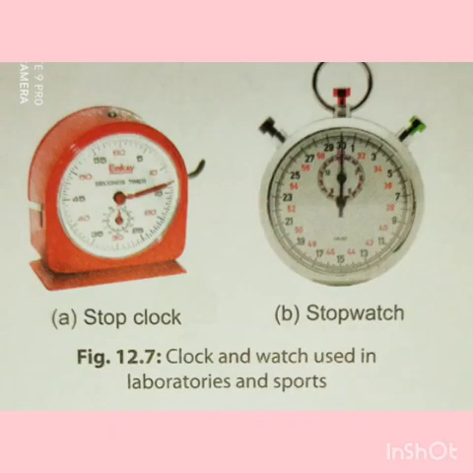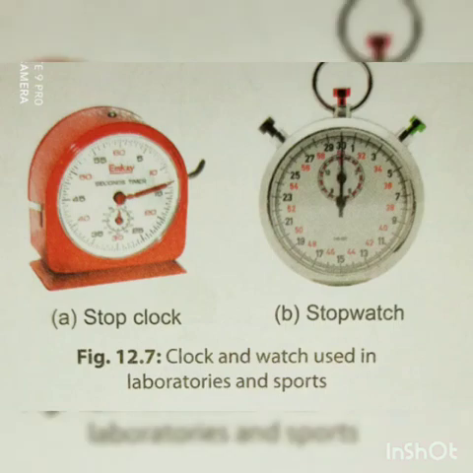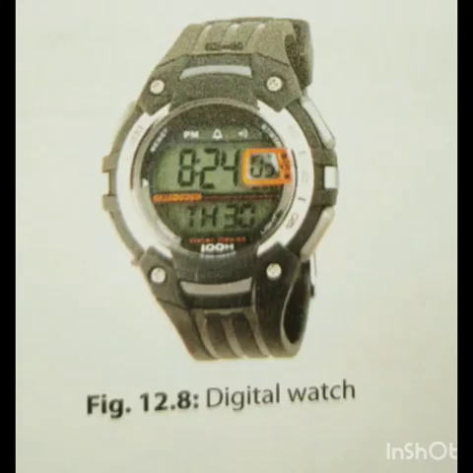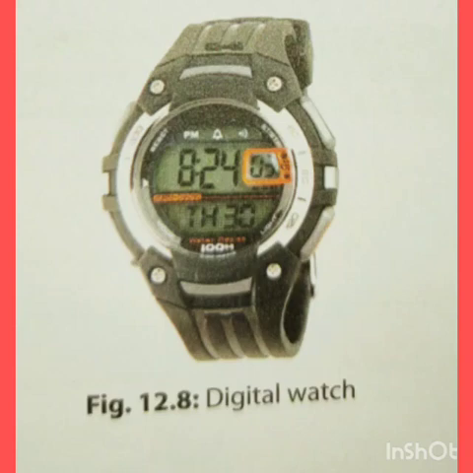Next, in this picture there are two types of clock, stop clock and stopwatch. These are used in laboratories and sports to measure short intervals of time accurately. And most clocks and watches have an electric circuit with one or more cells. These are called digital watches or digital clocks.